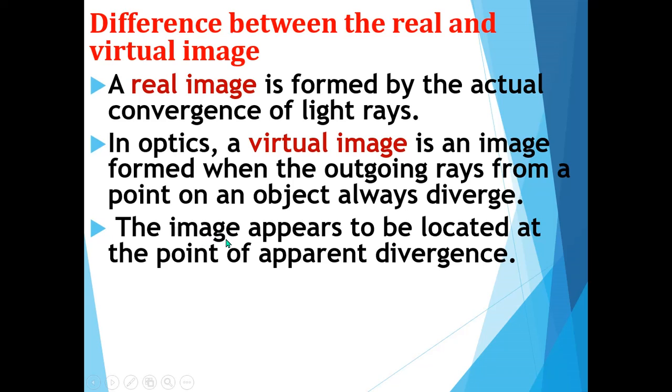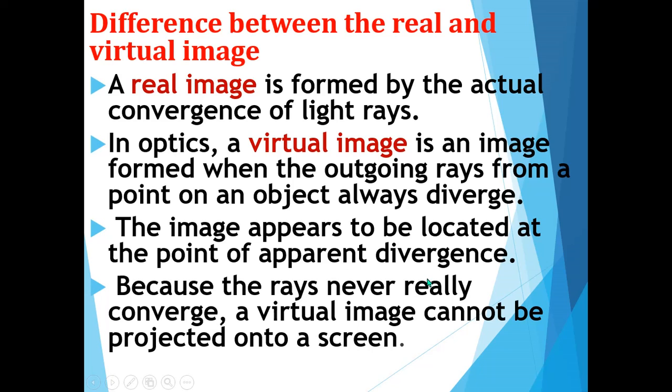A virtual image will always appear in diverging form, because the rays never really converge, and a virtual image cannot be projected onto a screen because it is not a real image. So these are some of the differences between real and virtual images. A virtual image is not real.